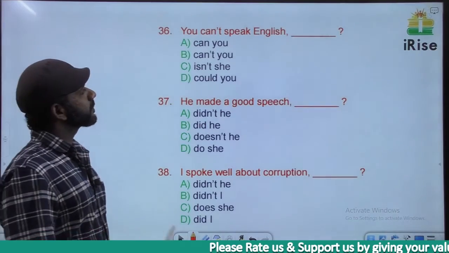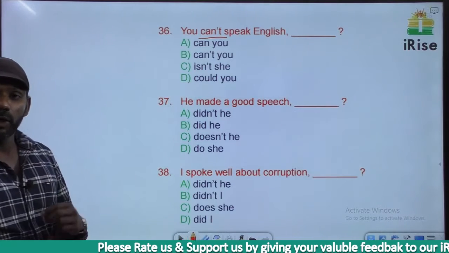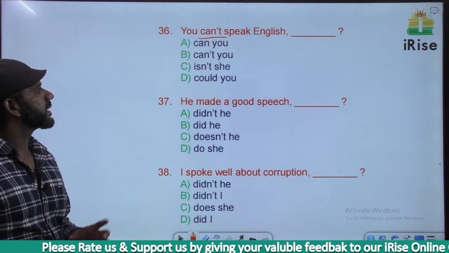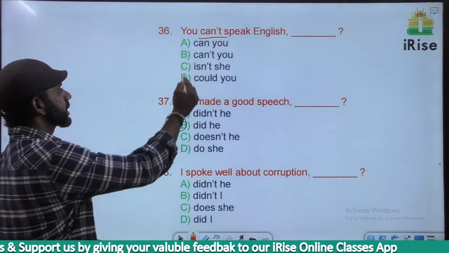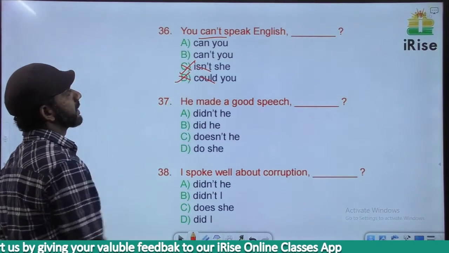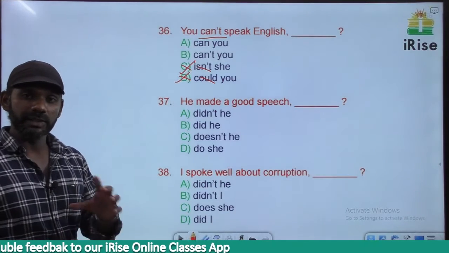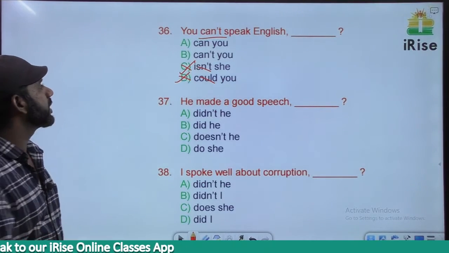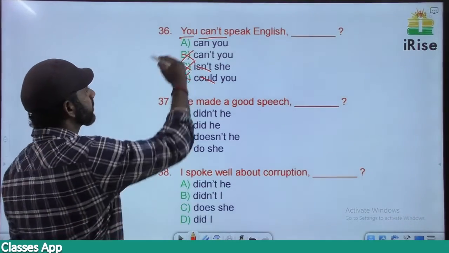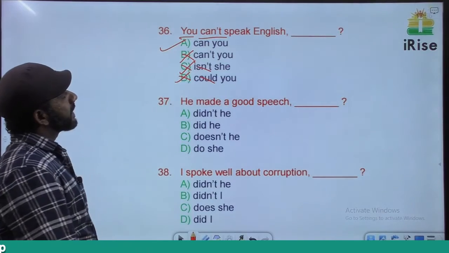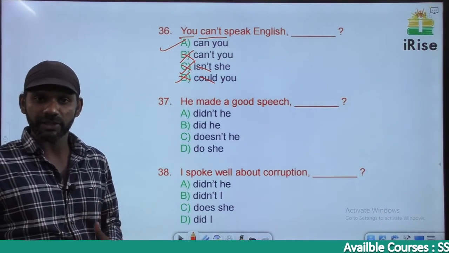You can't speak English. Now, the auxiliary verb here is can, right? Do we have a negative term here? Yes. So the tag must be framed with can itself. So C and D are gone. We have a negative term in the sentence. Can't is a short form of cannot, so in the tag there should not be a negative word. Based on that, B is gone. The subject here is you, so it must be can you. You can't speak English. Can you? That means can you speak English?